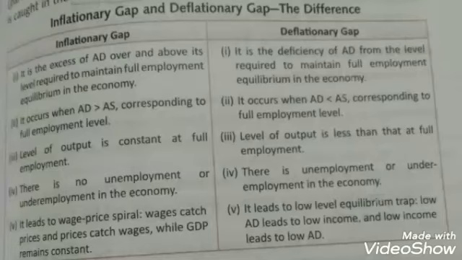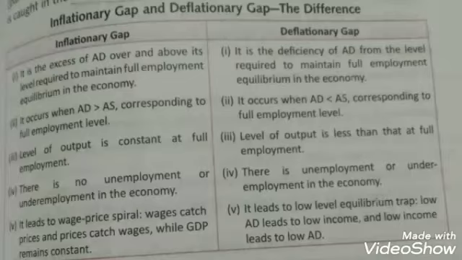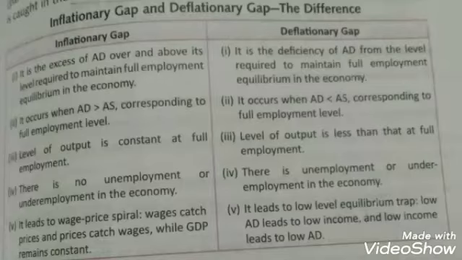So the very first difference between inflationary gap and deflationary gap is, under inflationary gap, it is the excess of AD over and above its level required to maintain full employment equilibrium in the economy. That means inflationary gap is a gap where the AD, the planned demand, is more than required.